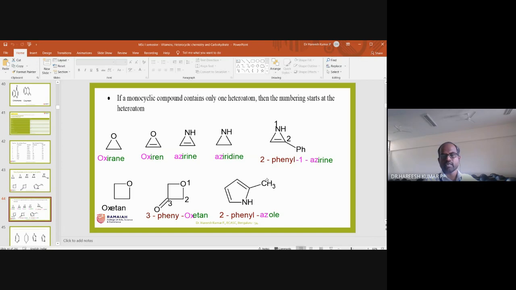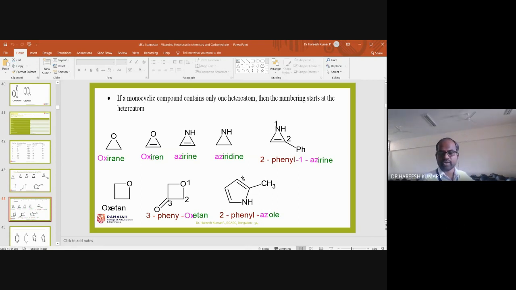And here, at the second position a methyl group is there. But here phenyl is there. You have to change this phenyl to methyl. Otherwise, you can change this methyl group into phenyl. Then you can say 2-methyl azole. Aza stands for nitrogen. OLE stands for a 5-membered ring with double bond, unsaturation. So these are a few examples of heterocyclic compounds with the IUPAC nomenclature.